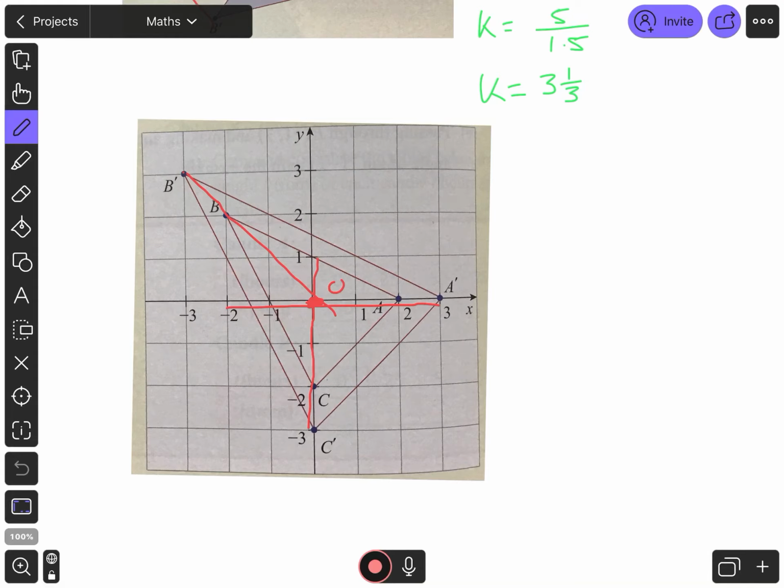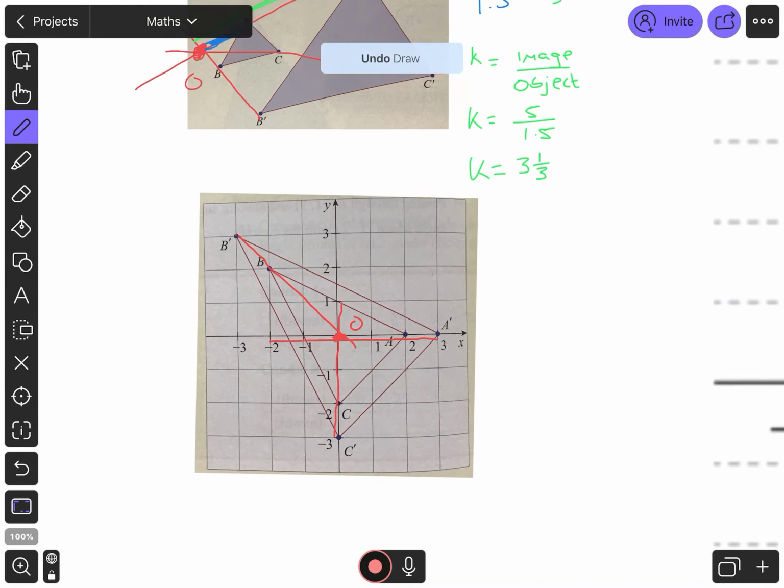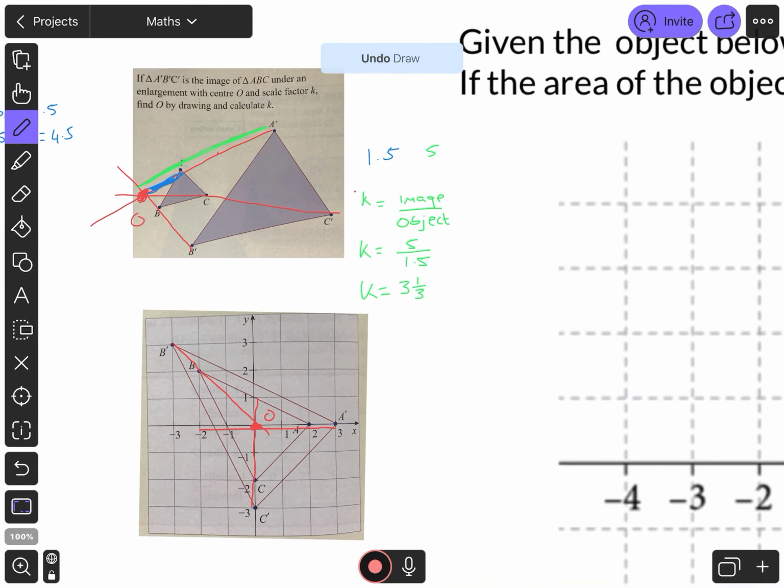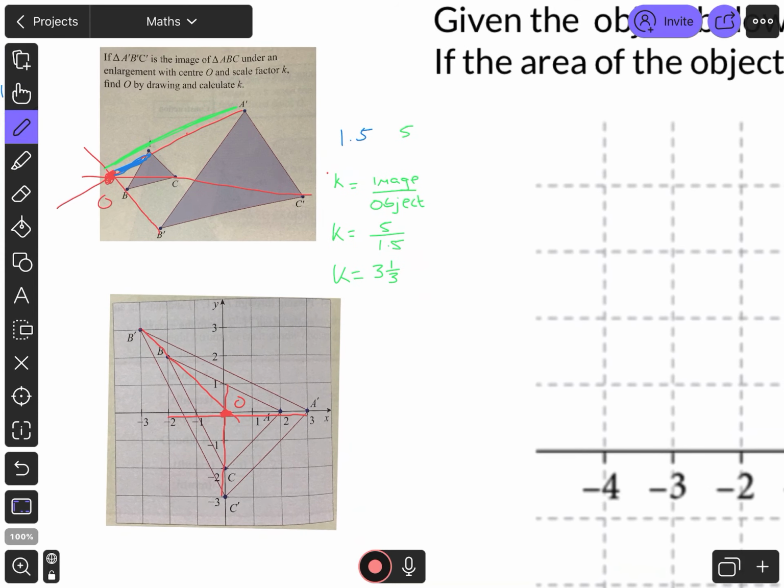And then also be aware that you can also have a scale factor that's smaller. So it could be a fraction if the image is smaller. So if this is smaller than this, then you're going to have a fraction as well. But just remember to use this K equals, okay? So if you want to, again, pause the video and take those down, or even just take down what I'm talking about with this, finding the K and finding the center, you can do that as well.